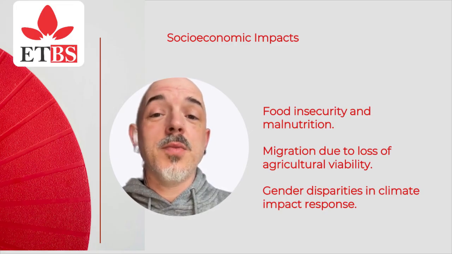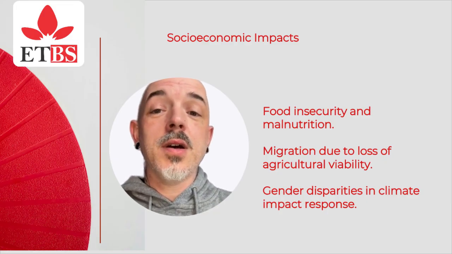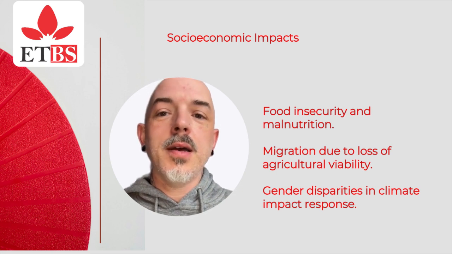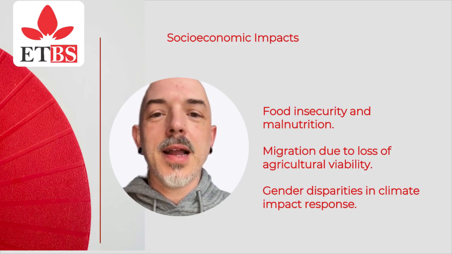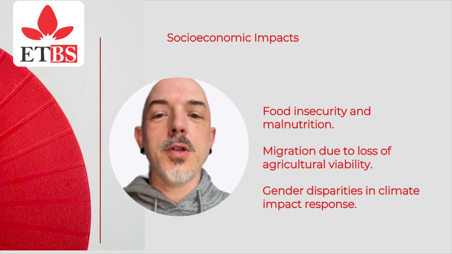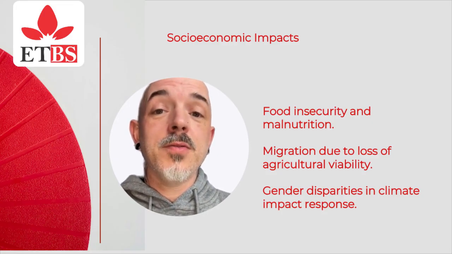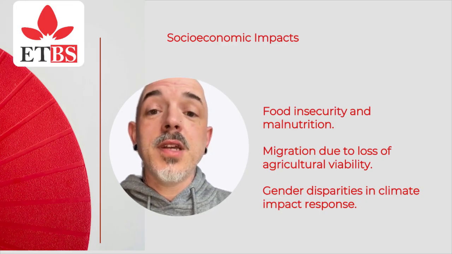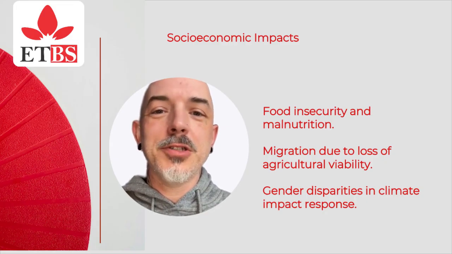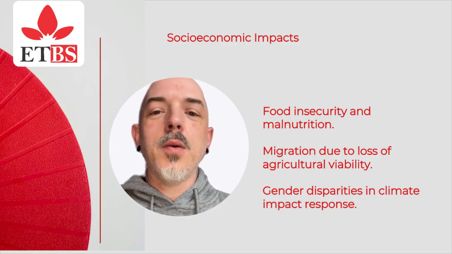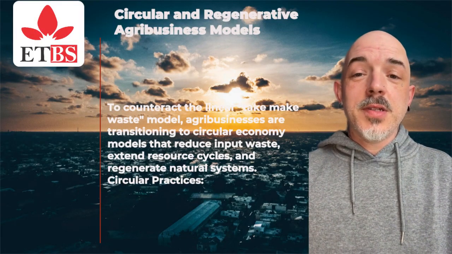Climate-smart agriculture is an approach endorsed by global organizations like FAO, CGIAR, and the World Bank that seeks to increase agricultural productivity and incomes, enhance resilience and adaptation to climate variability, and reduce and remove greenhouse gas emissions where possible. CSA practices: conservation tillage, intercropping and crop diversification, agroforestry, soil carbon sequestration, drought-resistant seeds, integrated pest management, water harvesting, and efficient irrigation systems. Circular and regenerative agribusiness models.